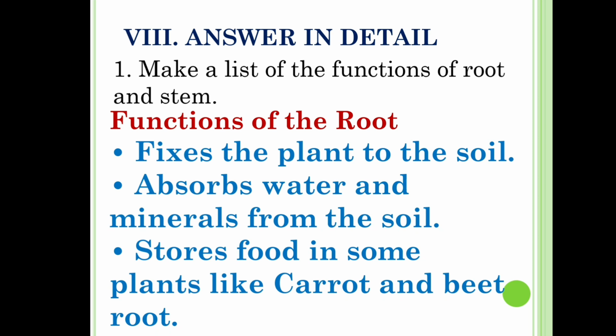Answer in detail. Make a list of the functions of root and stem. First side heading, functions of the root. First point, fixes the plant to the soil. Second point, absorbs water and minerals from the soil. Third point, stores food in some plants like carrot and beetroot.